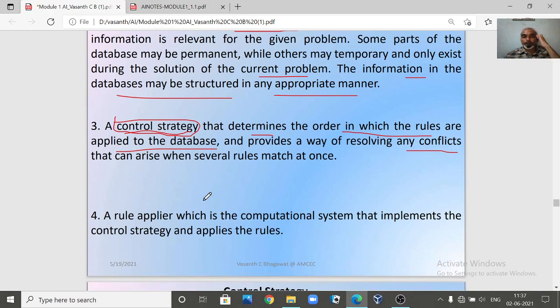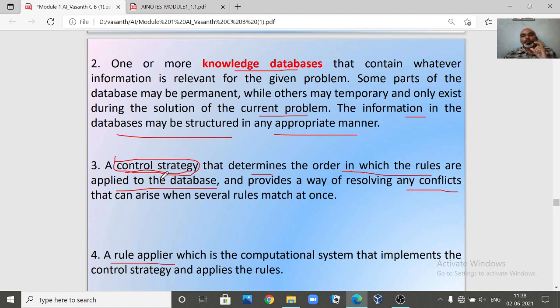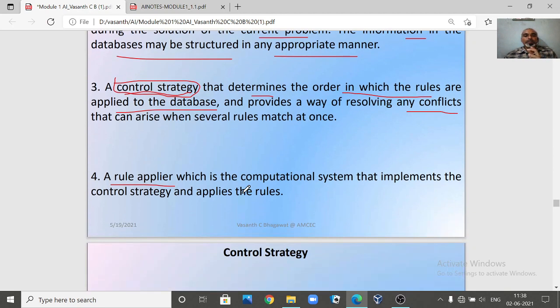So the third component is our control strategy, and the fourth one is the rule applier. That means you have the rules, and you need something through which you are going to apply a particular rule. The rules are there, knowledge is there, strategy is there, but if you don't apply them, you cannot go from one state to another state. These are the 4 important components of a production system.